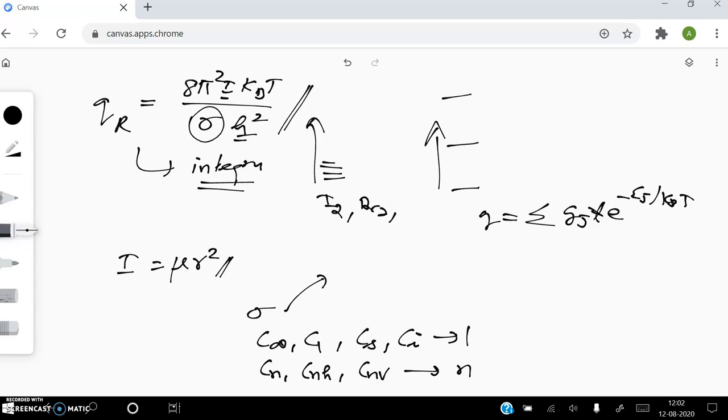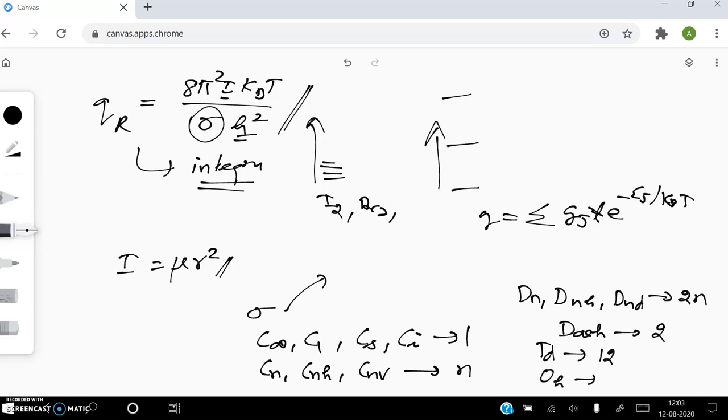Then if the molecule belongs to the point group Dn, Dnh, and Dnd, the dihedral groups, the symmetry number is 2n. If the molecule belongs to D infinity h, the symmetry number is 2. For a molecule belonging to the tetrahedral point group, the symmetry number is 12, and for the octahedral point group, the symmetry number is 24. So depending upon the molecule, we have to substitute the value of sigma and calculate the